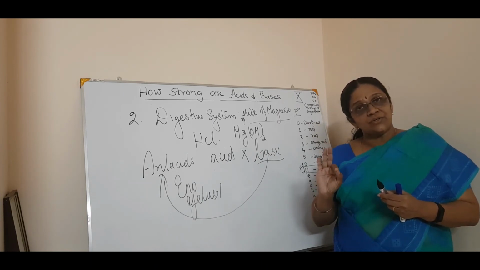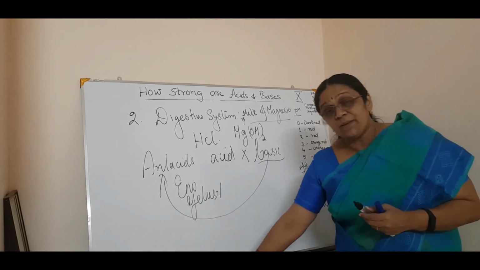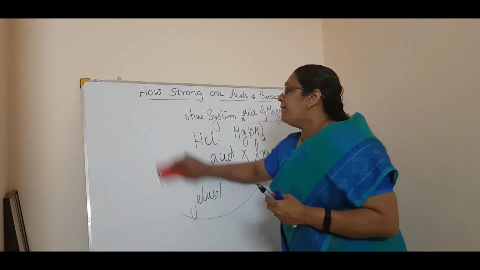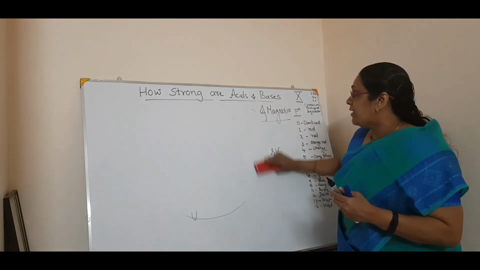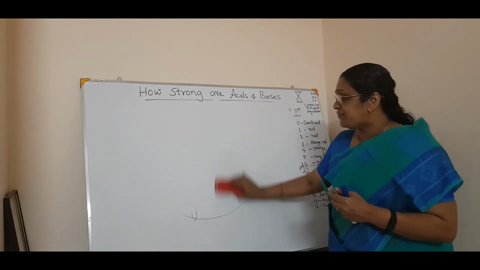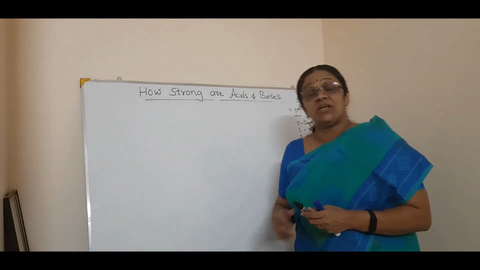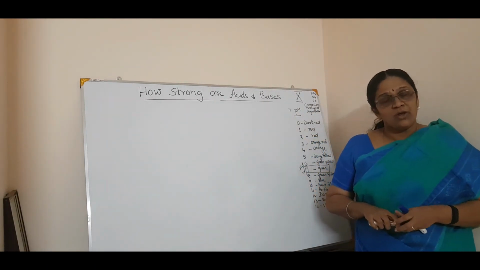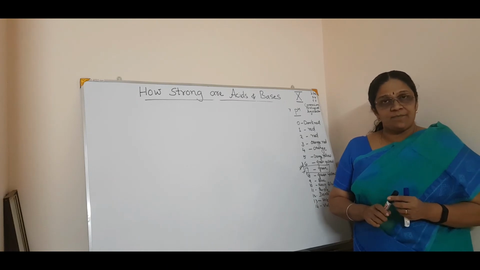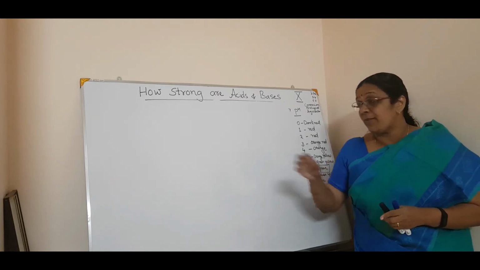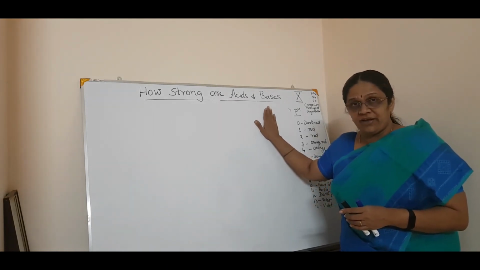Clear? Understood? Now coming to the fourth importance of pH in our day-to-day life. Now what was the first one? The pH in our human body and in plants, which ranges from 7 to 7.5.